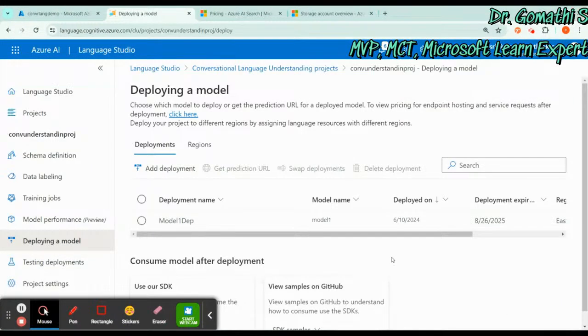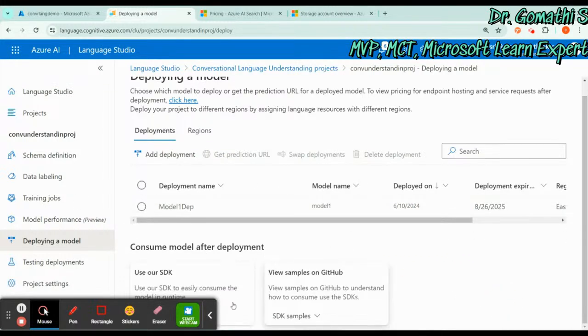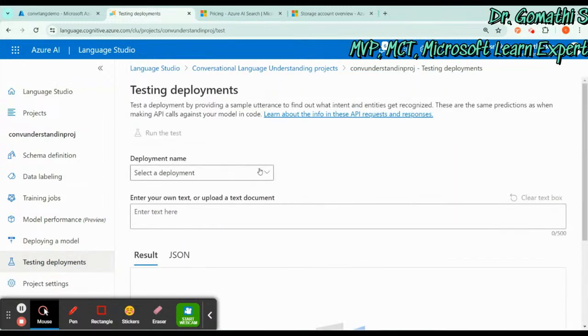I think, yes, model 1, you can find it. It is deployed, I think. Okay, so your model is deployed now. You can go to the testing deployment, select the model 1 deployment, and enter your own text. So you have to enter your own text here.